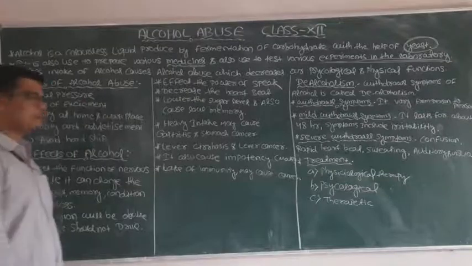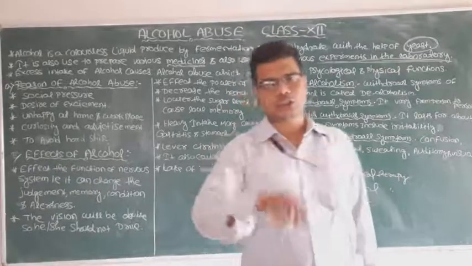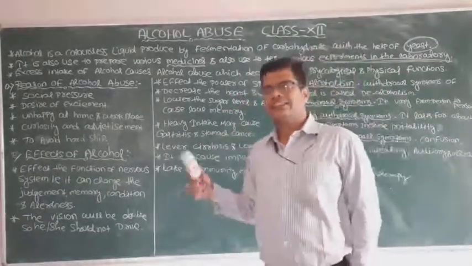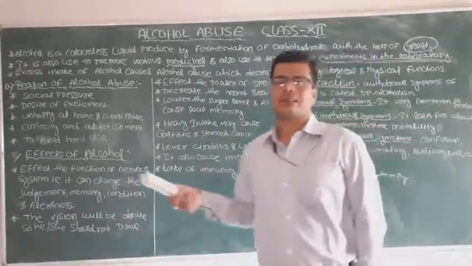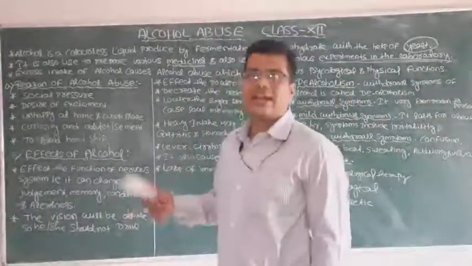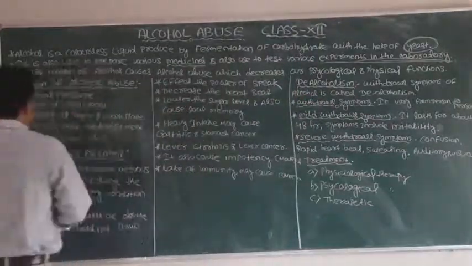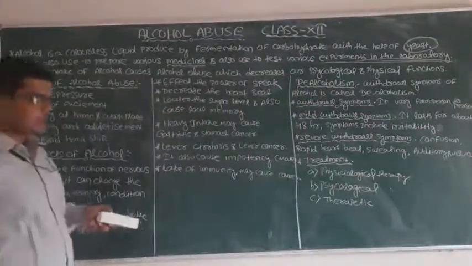That means the pressure from their social activity or from the people surrounding them. To relieve from the pressure they take alcohol, and the body becomes addicted. Next, desire of excitement.